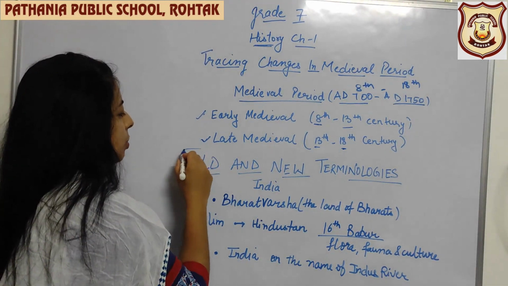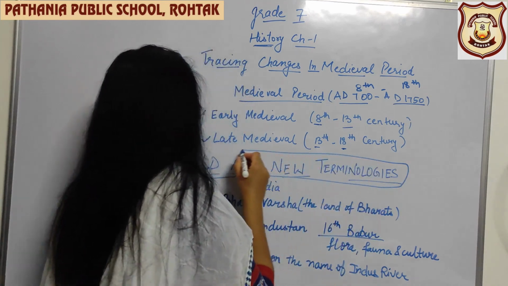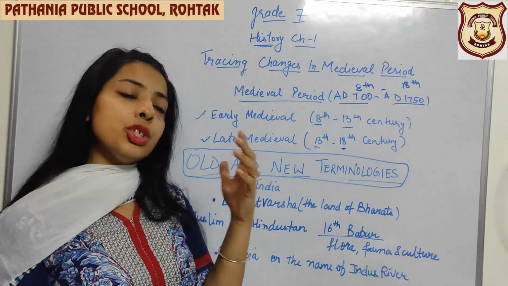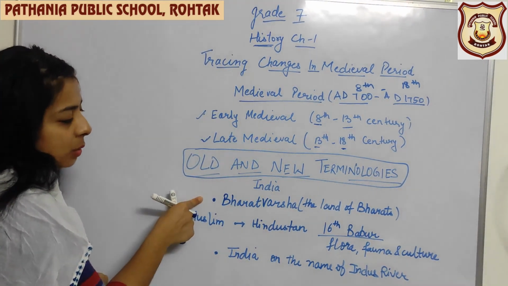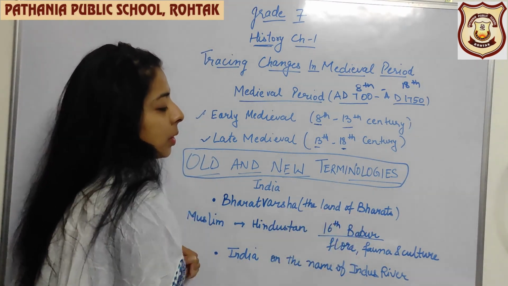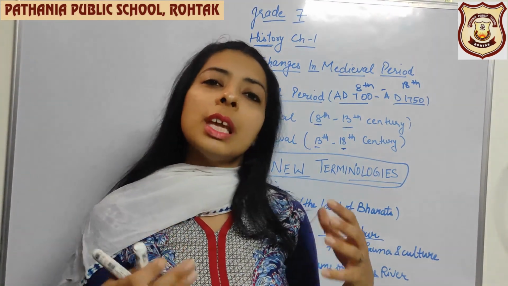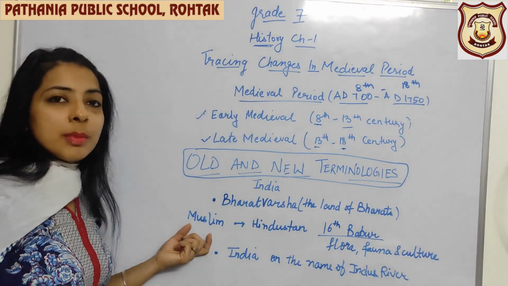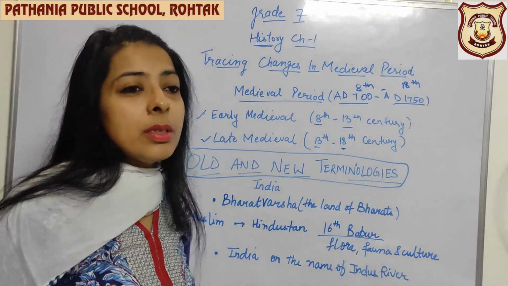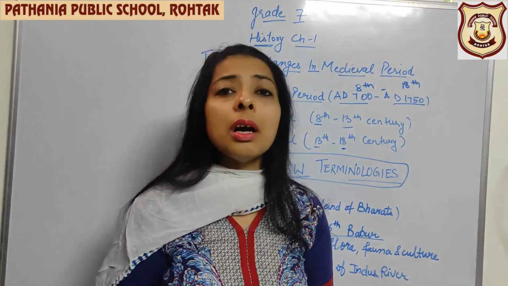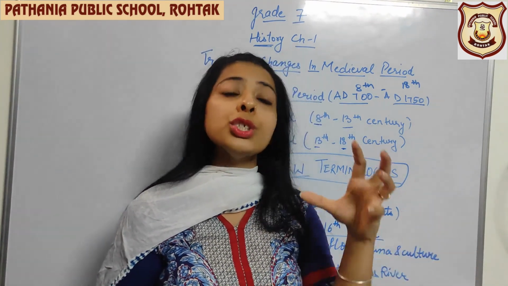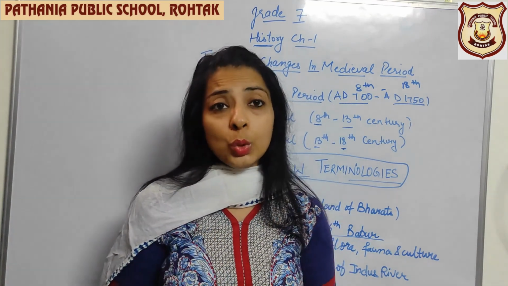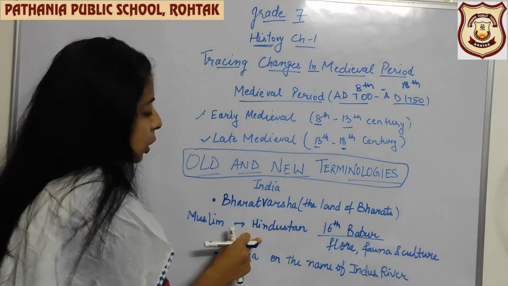The next topic that we are going to start is old and new terminology, and we are going to study it with the link of the name of India. Earlier in ancient times, India was known as Bharatvarsha, which was the land of the Bharatas. But now this name has changed. In the medieval time period, when Muslims saw that all the people, whether they belonged to any religion, were not giving that much importance to religions, they considered that all the people here are Hindus. So they gave the name Hindustan.